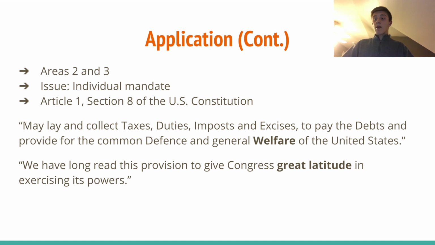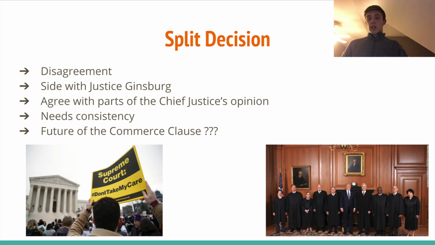In addition, the Necessary and Proper Clause has been addressed in this case by the Supreme Court, and they stated that we have long read this provision to give Congress great latitude in exercising its powers. Therefore, Congress can assert its great power, as stated here, under the Necessary and Proper Clause. So in this case, justices that voted for the Affordable Care Act disagreed on the reasoning behind it, which means this is a plurality decision.